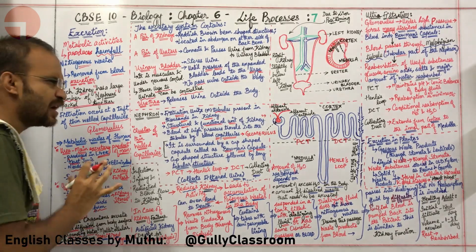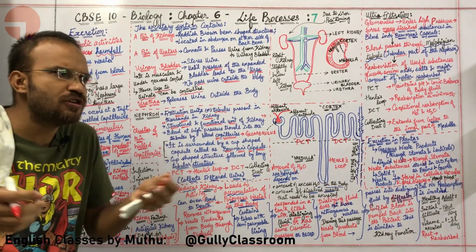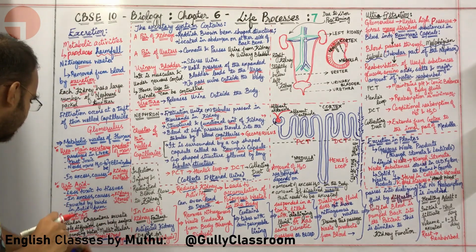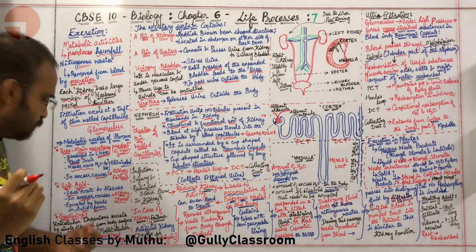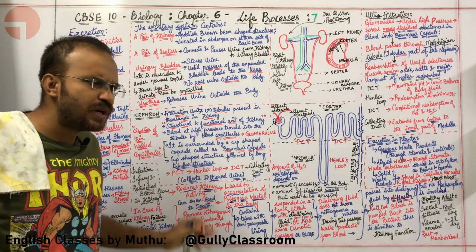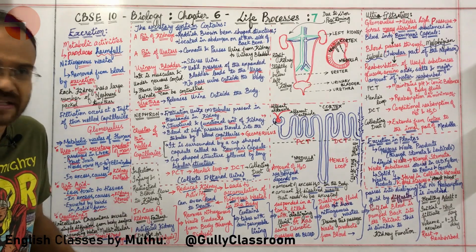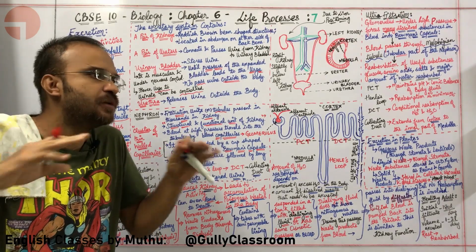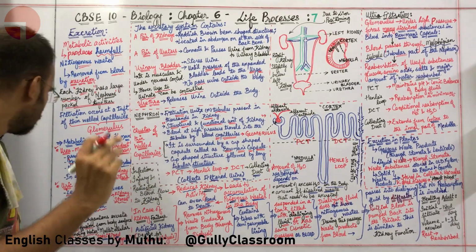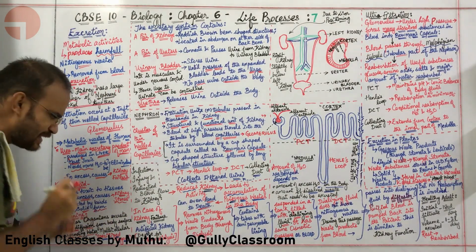Okay, sir. Let me ask you a question, sir. Yes, Thangam. How does a unicellular organism organize excretion? Unicellular organisms excrete by a simple diffusion from the body surface into the surrounding water. Why? Usually unicellular organisms thrive in water. They need a medium to grow, to proliferate, to reproduce. So, unicellular organisms excrete by simple diffusion.